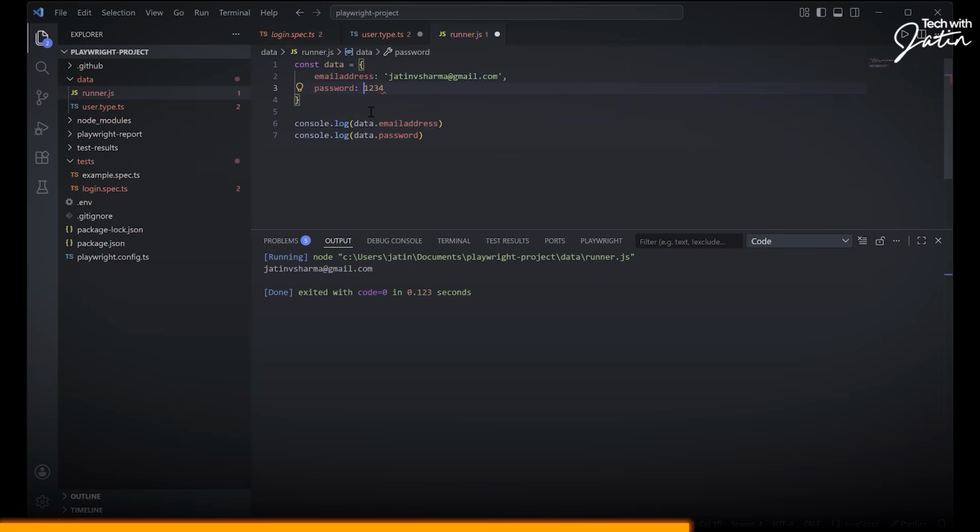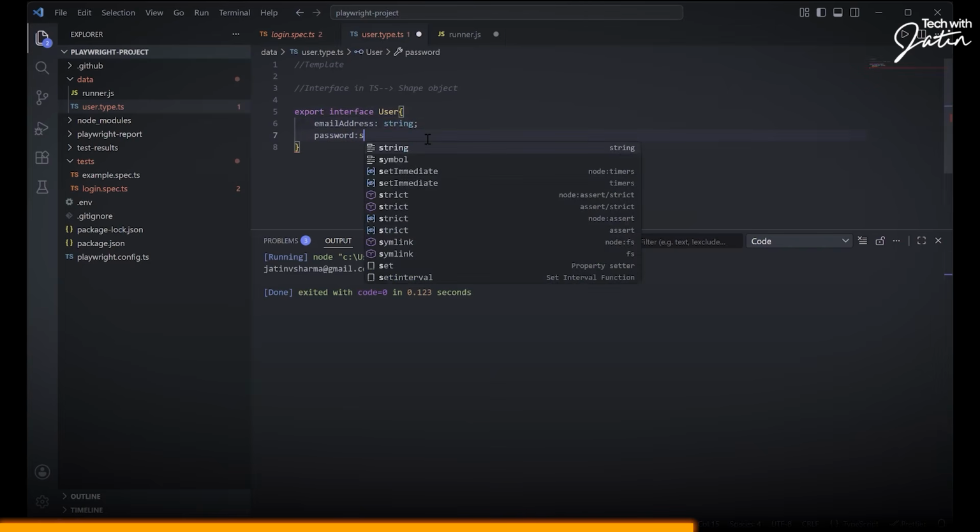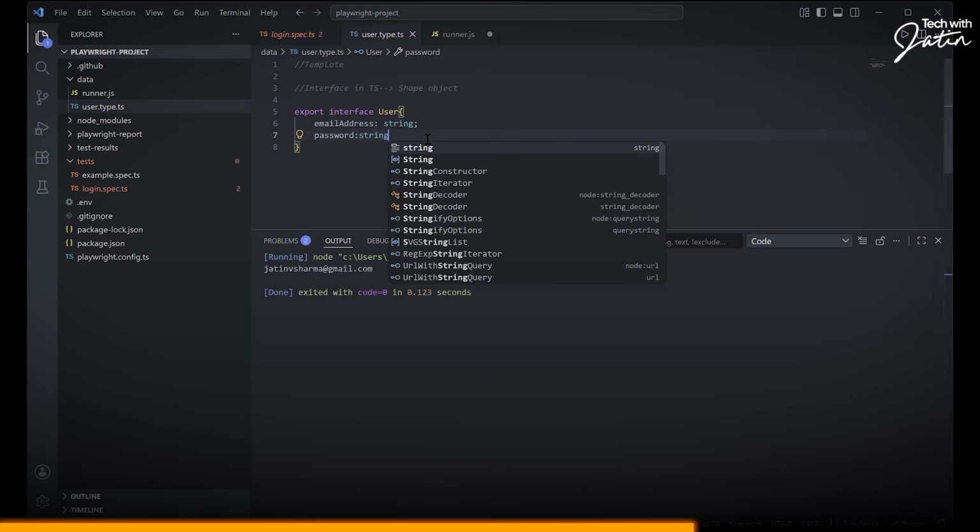But if I remove this particular quotes, now 1, 2, 3, 4 is what? It is number. So if I bring my cursor over here, password is storing number kind of data. Now what does this mean? So if I'm going to have an object of user and user is going to have these two properties, I'm also supposed to tell the data type of email address and password. So I'm going to write over here string. Okay. So I just say string and here also I say string. Congratulations. What you have created over here is the first interface of your project.